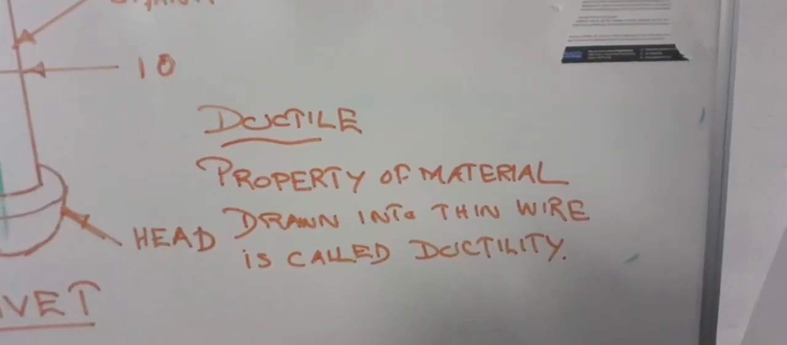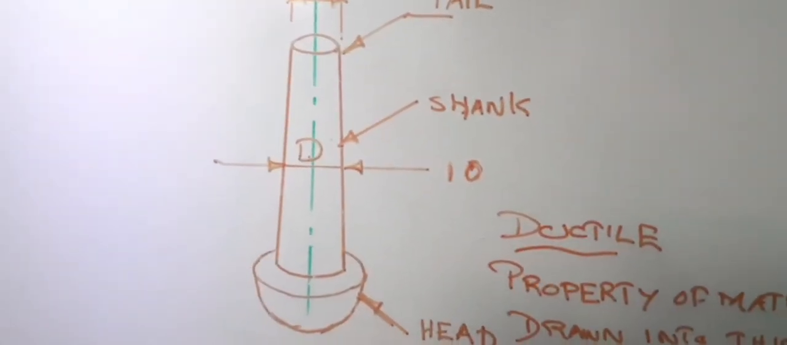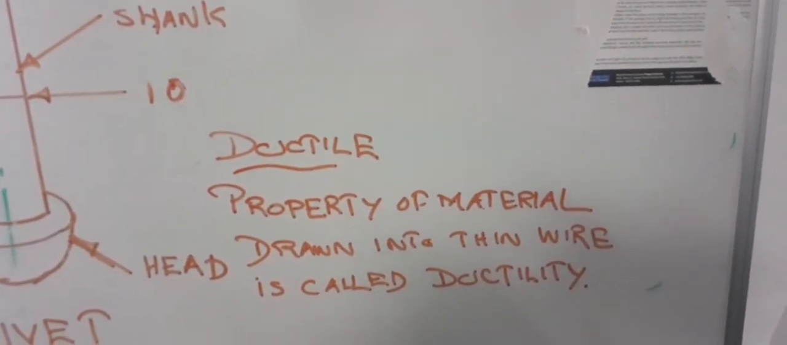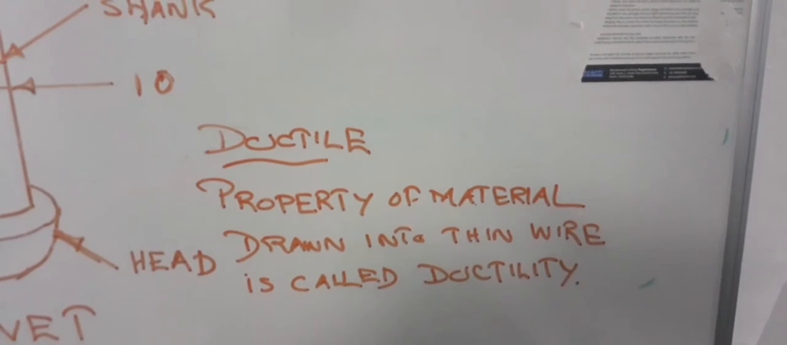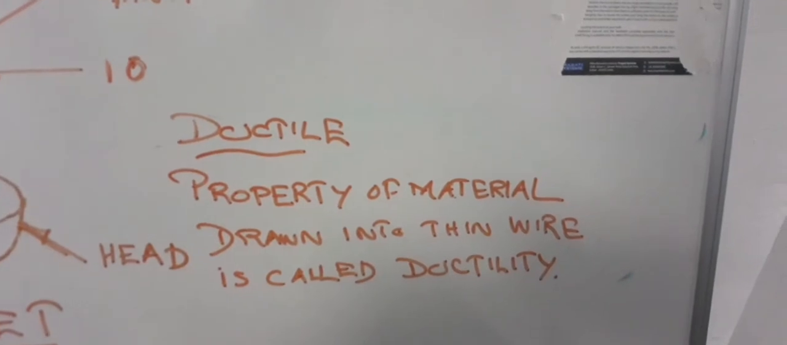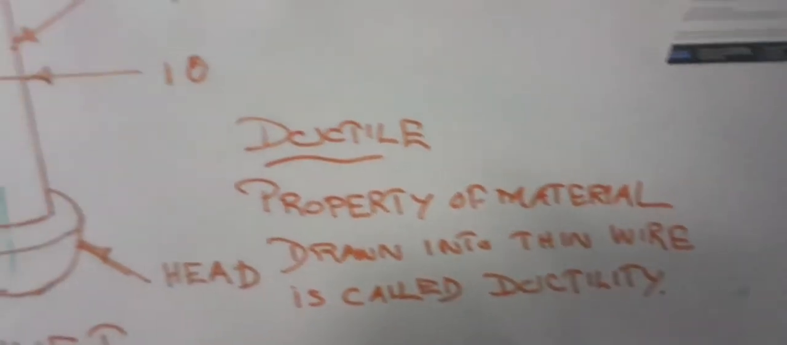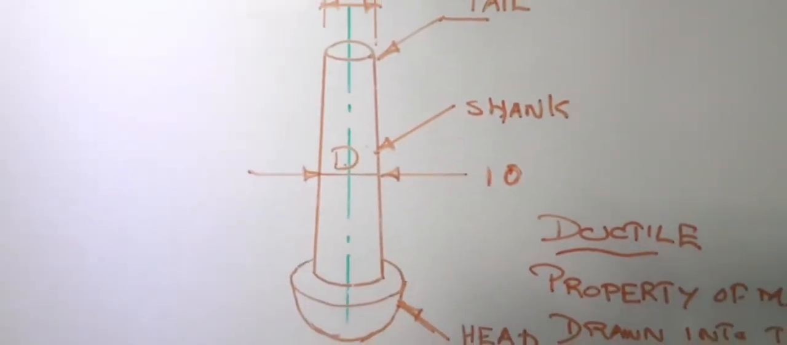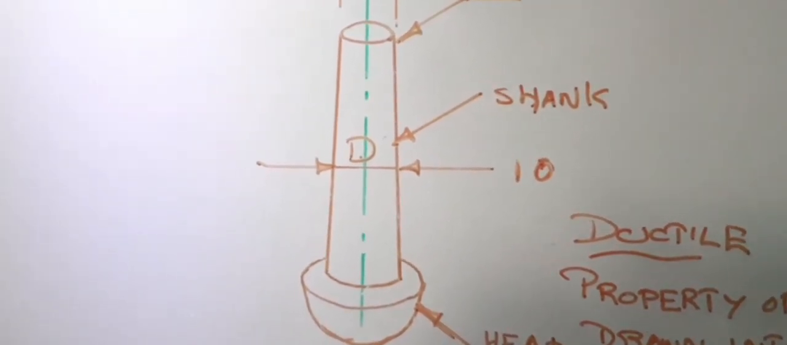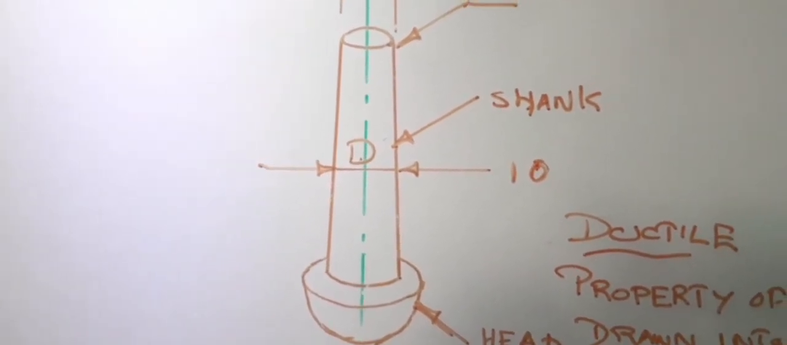In our definition, we use the term ductile. That means our rivet is a ductile material. What is the meaning of ductile? In physics and material science, ductility means the property of a material to be drawn into thin wire. So, our rivet has this property. So, we use a ductile cylindrical piece for the purpose of riveting.